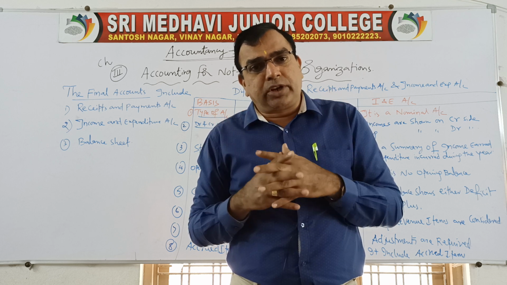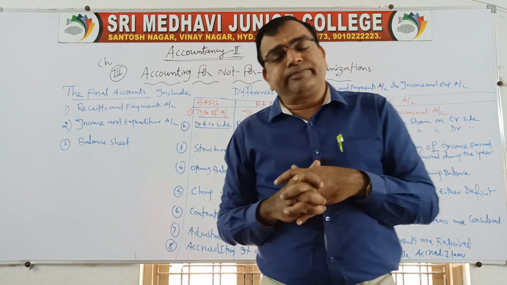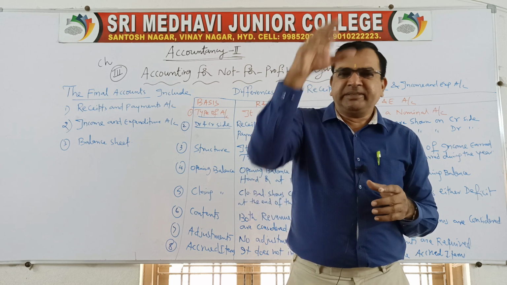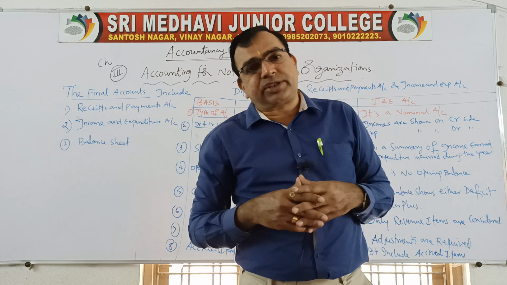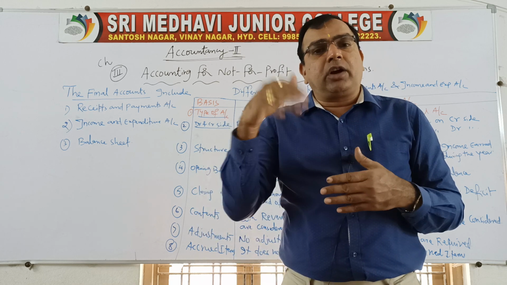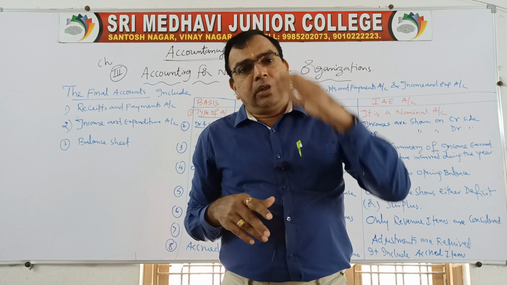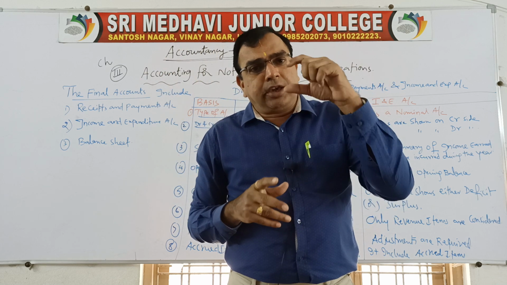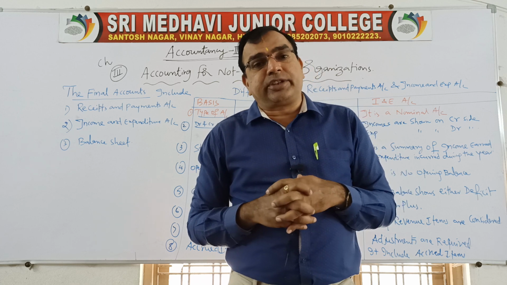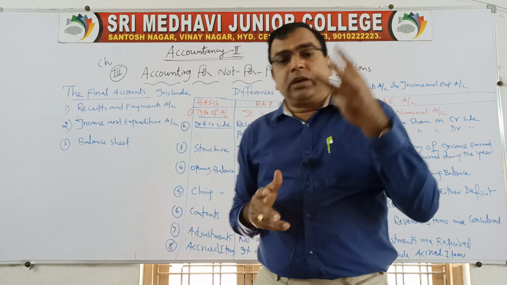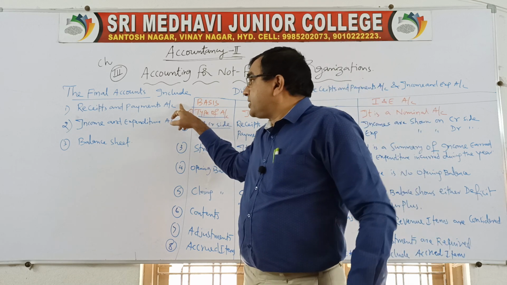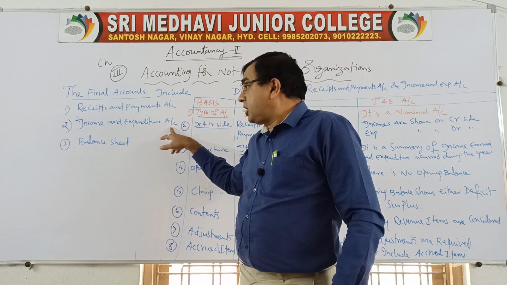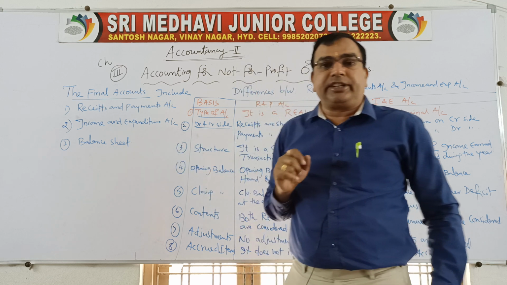It is the responsibility of the non-trading concern to show what are the total amounts they have received and in what way they have spent. So in order to record all these transactions, every non-profit organization will have to prepare 3 accounts. First one is receipts and payments account, second is income and expenditure account, third is balance sheet.